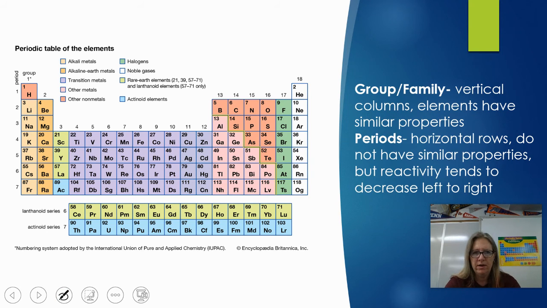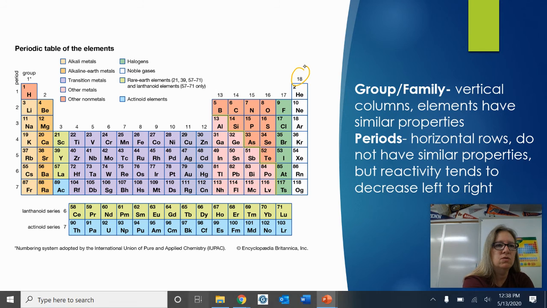So here's a whole periodic table, okay? It's organized like this. Couple things to know. We've got these numbers up on the top here, and those are group or family numbers, okay? The columns of elements have similar properties, and it's because they have the same number of valence electrons. All of those elements in a family have the same number of valence electrons, so their bonding power is the same, okay? Periods go this way.